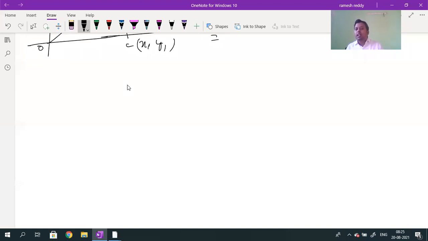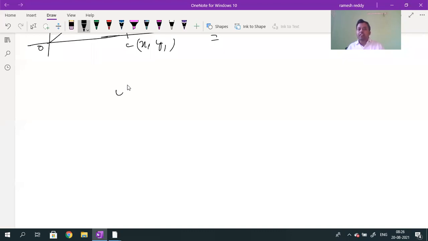Slope means what? The tan of the angle made by the straight line with the horizontal is called the slope. To calculate the slope, tan theta only is required. It is not cos theta or cot theta, or any other values.